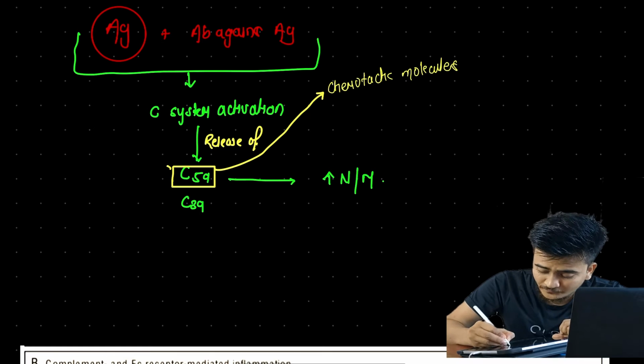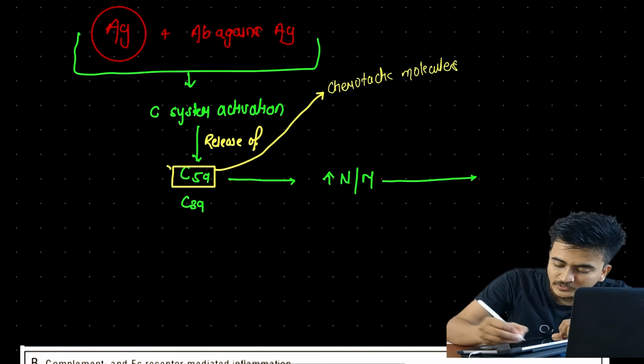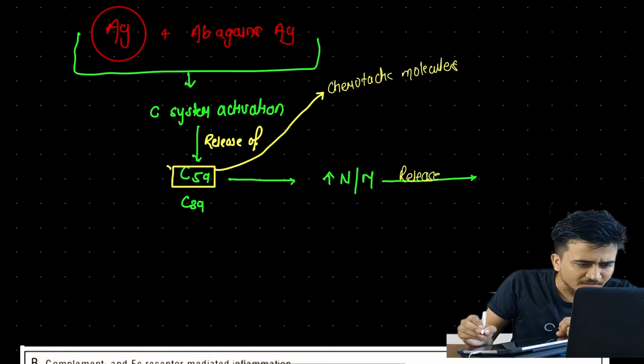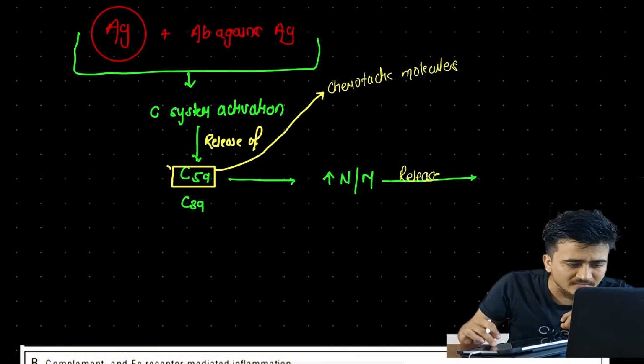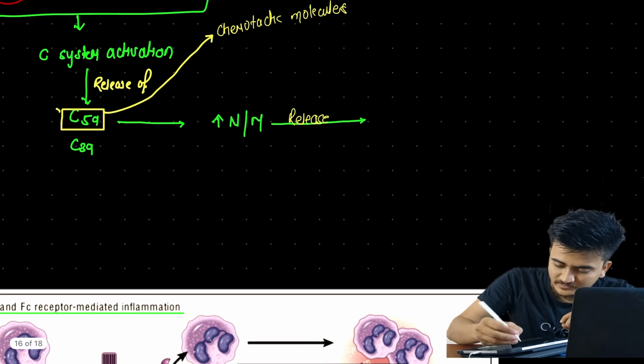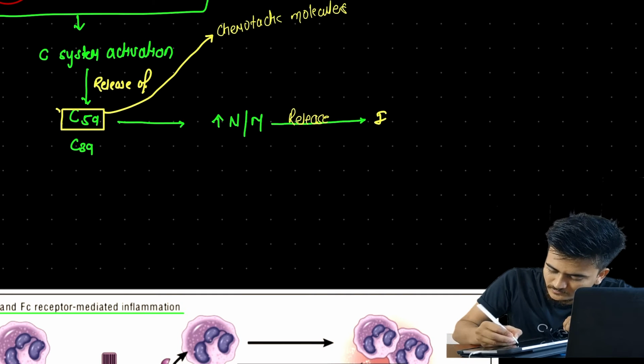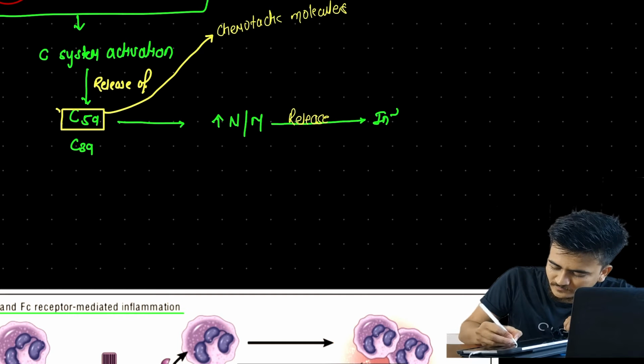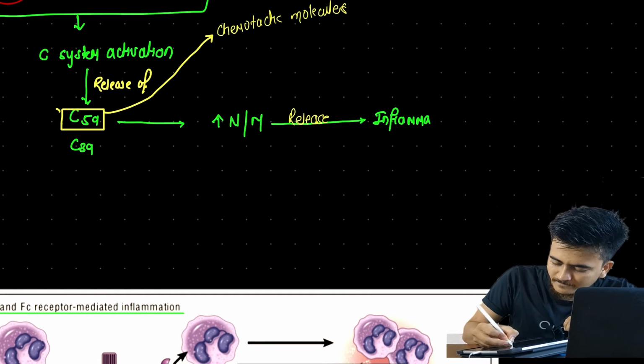And what will these neutrophils and macrophages do? They will cause release of inflammatory chemicals.